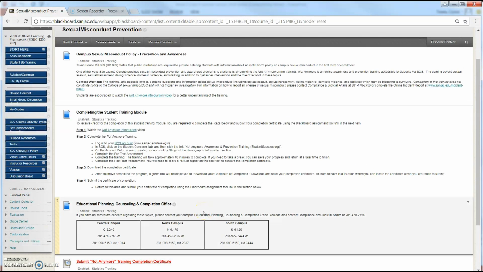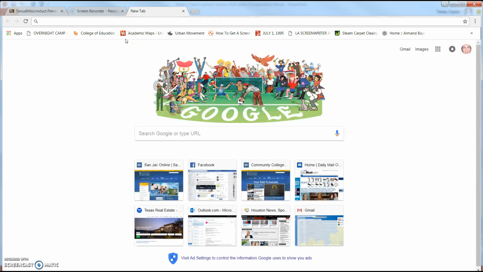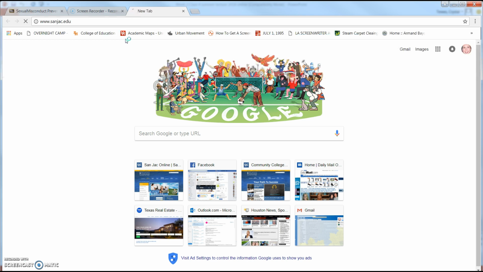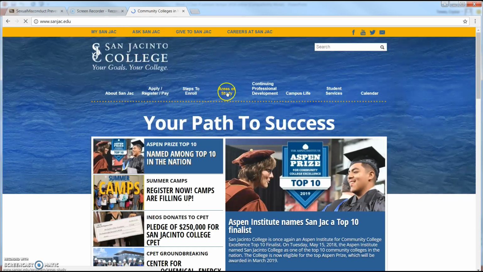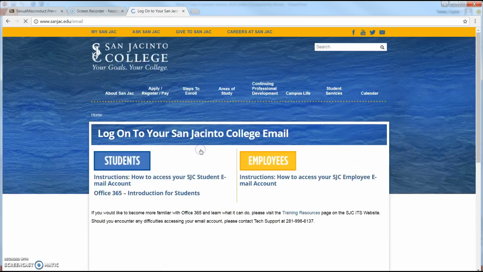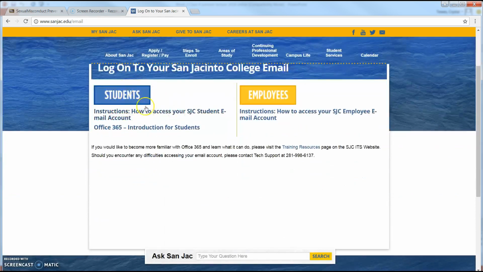One other thing that I want to make sure all of you are aware of is that by being a San Jacinto student, you all have access to our email account. You will go to My San Jack, you will go to your email. Again, you should already have it set up. If not, this is how you will do it. If you're having any issues, you need to call tech support because your email needs to be up and running. That's how I send information to you.